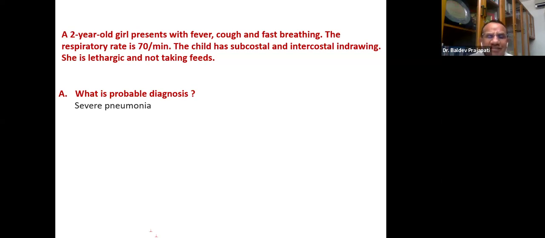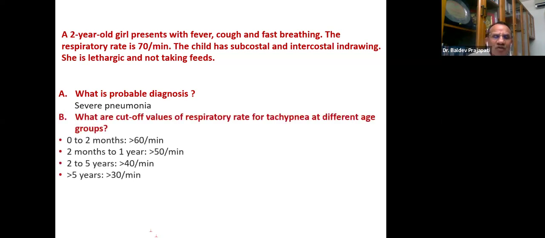I think here somebody has written sepsis, maybe they considered lethargy, but lethargy indicates hypoxemia. And the child is not able to take feeding, sometimes not able to speak even. It indicates the severity of the problem. Now somebody is going to ask the question, what is the cutoff value for tachypnea? Please remember, this question is going to be common in viva also.